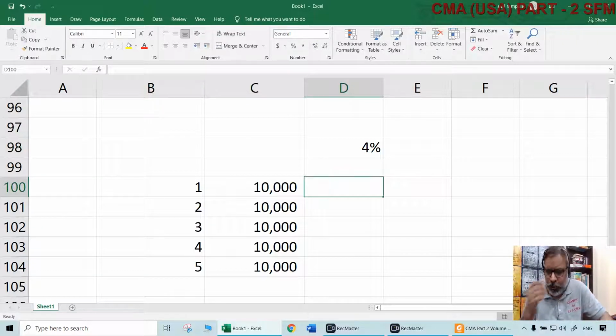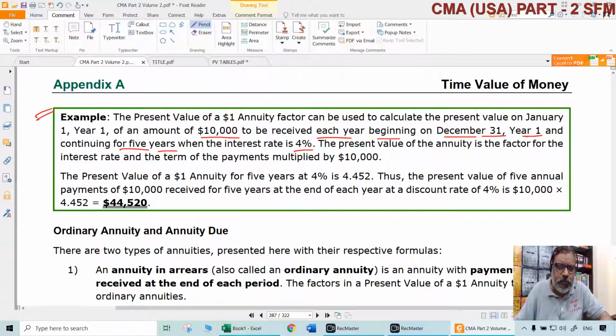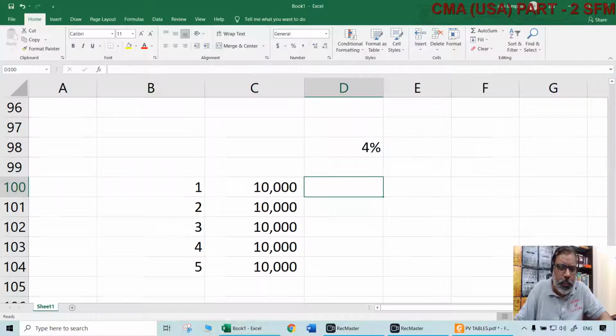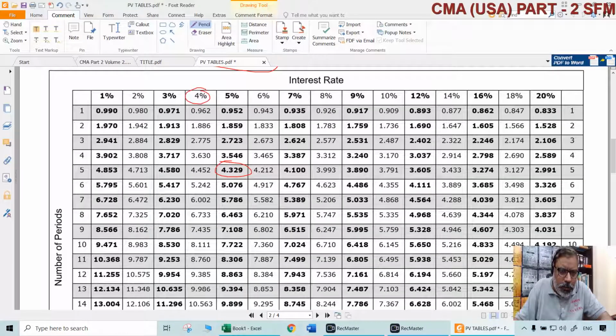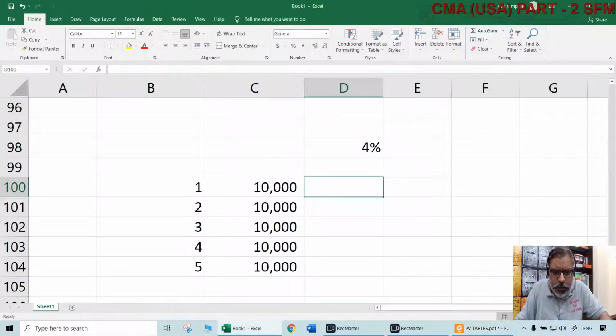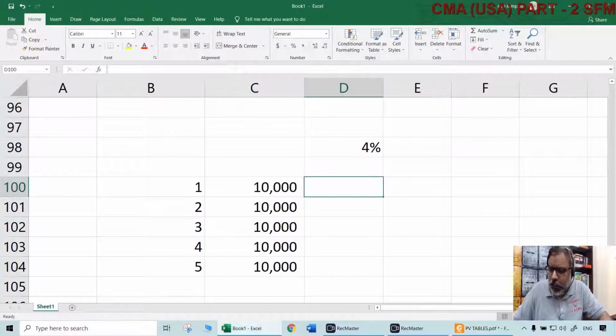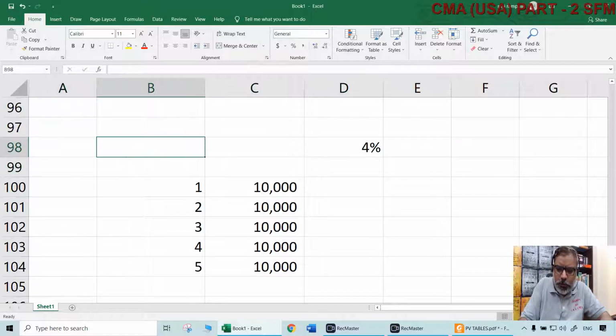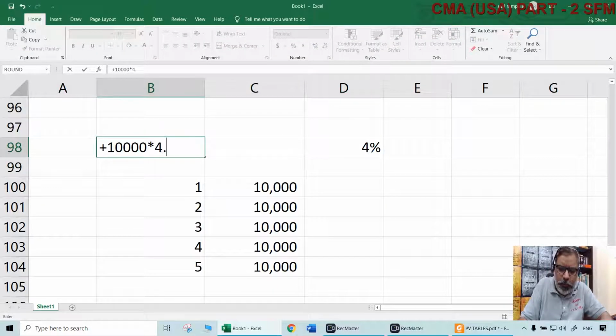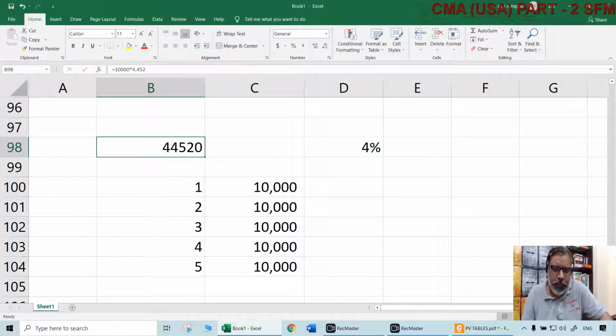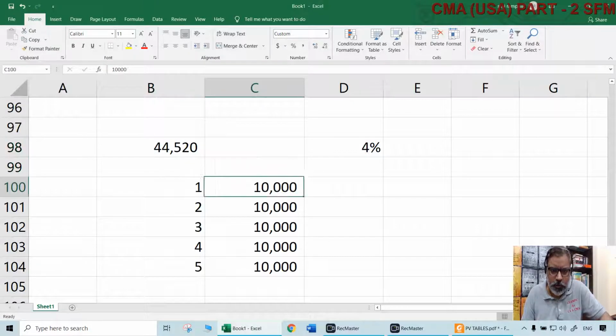So there are two ways to do this. Straight away we can compute the present value of all this by multiplying with the annuity factor, taking it from the tables. Two things only again: percentage, time period. Percentage is 4%, time period is 5 years. Where is it? 4.452. Simple, directly. So what is the present value of that? Simple. $10,000 multiplied with 4.452. That is 44,520.